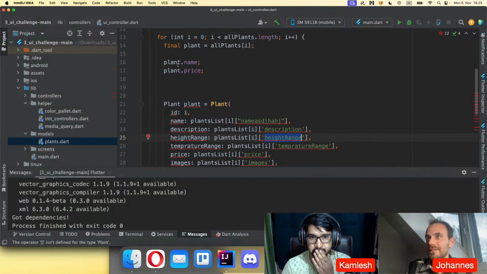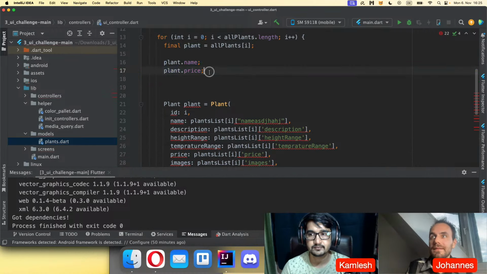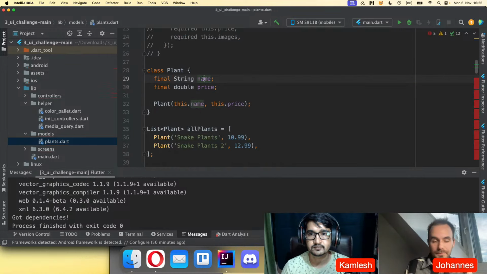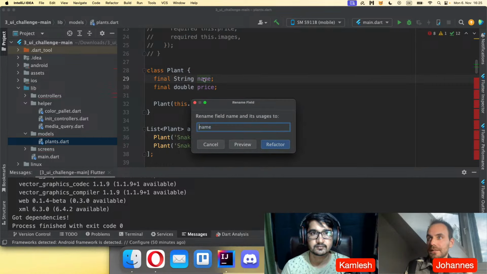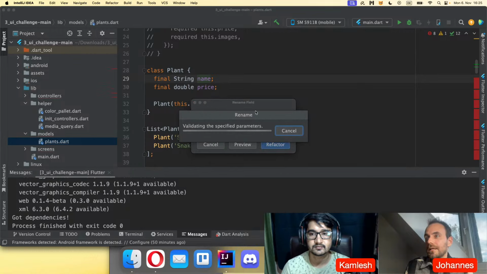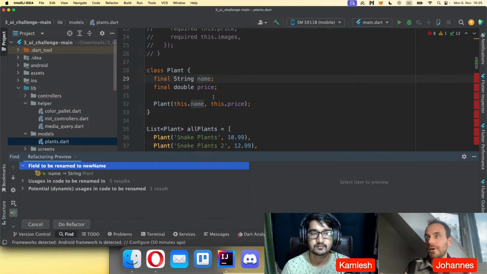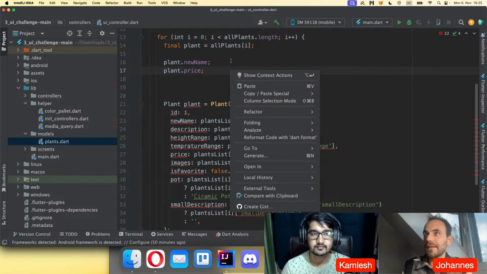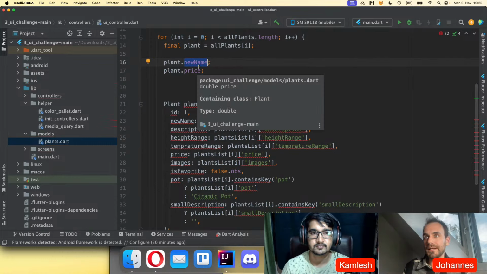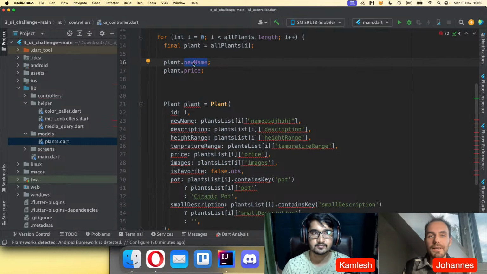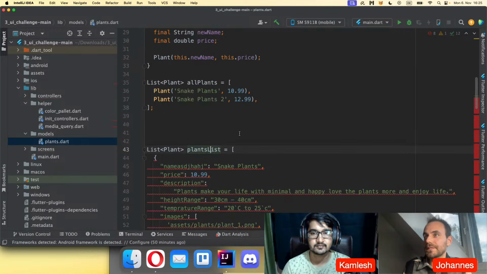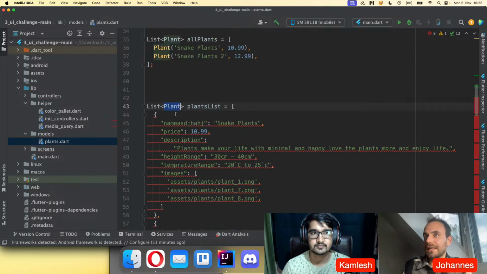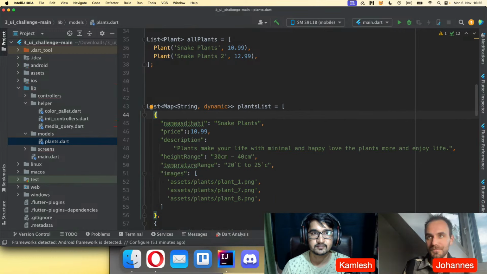If you do it like this, always make sure that you work with models, because then the compiler is helping you in case you rename it. So let's say I go here to this place, I give it a different name. So let's call it new name. If I change it in this place, the compiler will automatically also change it in all places. So if I go back to this other place where I use this new name, it will also automatically change. And that's why you should always use models instead of working the other way, what he had here before, I think Map String dynamic or something. This is not good. That's not what you should do.